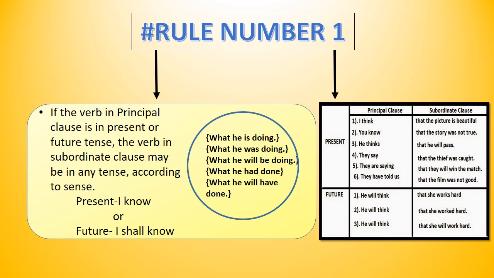Example: I know what he is doing. I know what he was doing. I know what he'll be doing. You can see when the principal clause is having present or future tense, the subordinate clause can take any tense, present, past, or future, depending on the information provided in the sentence.